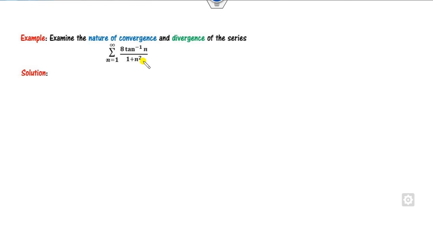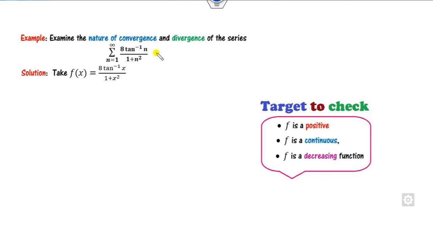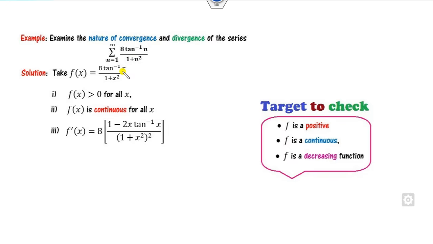Okay, look at this another one. Again, you can consider f of x as here. What is the domain? For all x greater than or equal to 1. And clearly it is continuous, it is positive, and the derivative will be here. So if I take x greater than or equal to 1, I can check when it will be less than 0.